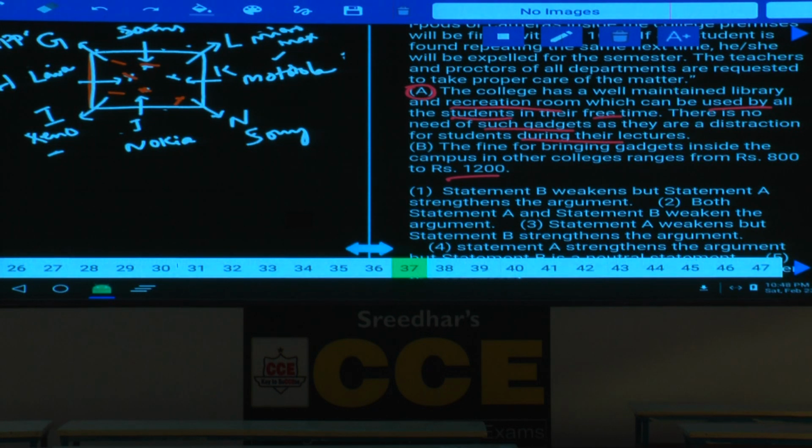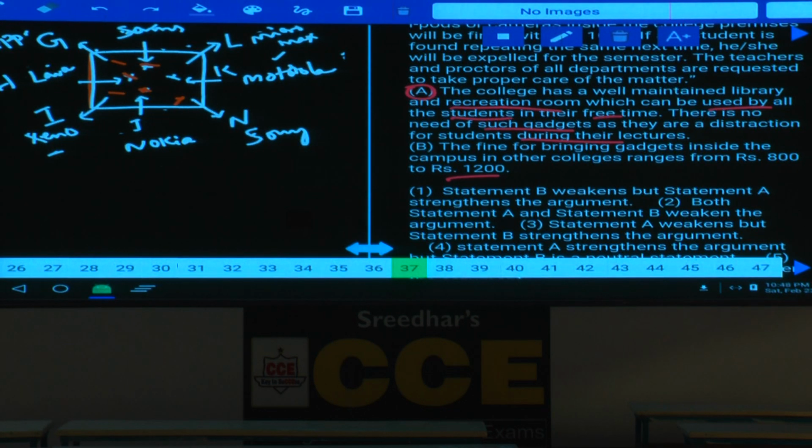Then what is your answer here? A is the strengthening and B is what? B is a neutralized statement. B is neutralized statement. Done with this? A strengthens and B neutral, choice 4 is the answer.